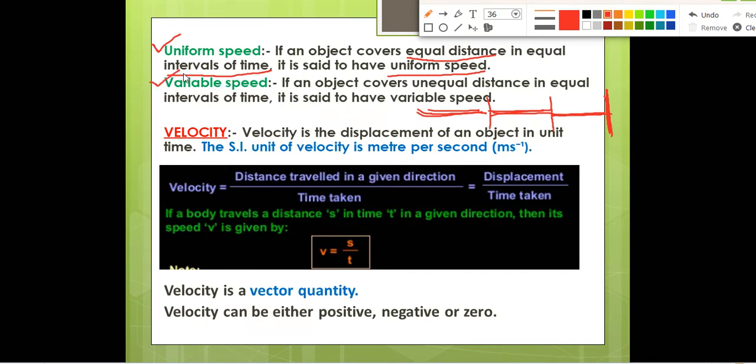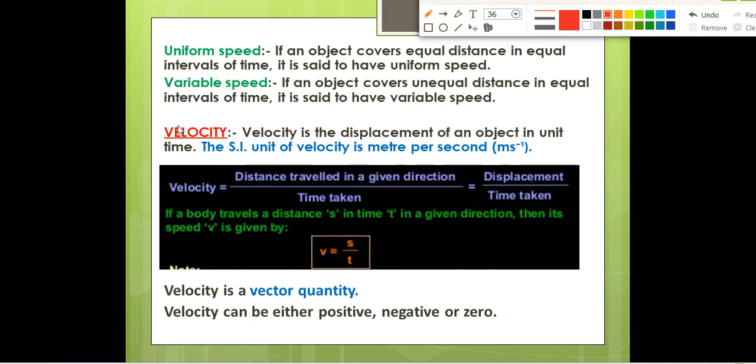Variable speed is also known as non-uniform speed, just the opposite of that. If an object covers unequal distance in equal interval of time, then it is said to have variable speed. Means the distance will be different but the interval of time will be the same. Suppose an object has covered 5 kilometer distance in 2 hours, then in the next 2 hours it has covered only 2 kilometer, then again in the next 2 hours it has covered 10 kilometer. Unequal distance in equal interval of time, that is called variable speed. Okay, so this was all about uniform speed and variable speed. Remember that variable speed is also known as non-uniform speed.